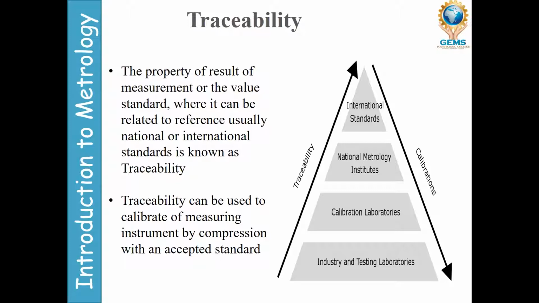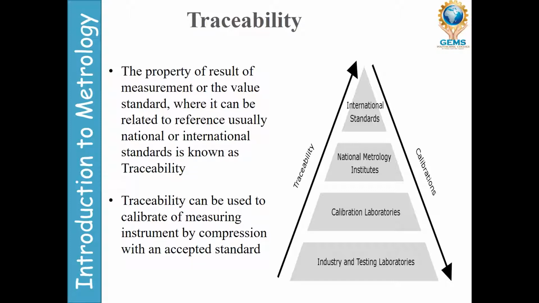Where are the standards? International standards, national standards, calibration and industry testing. If you see this picture, traceability is going up, calibration is going down.